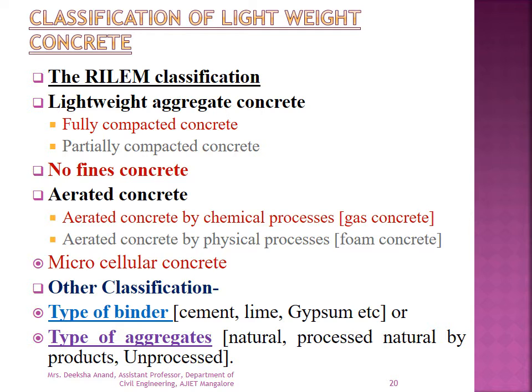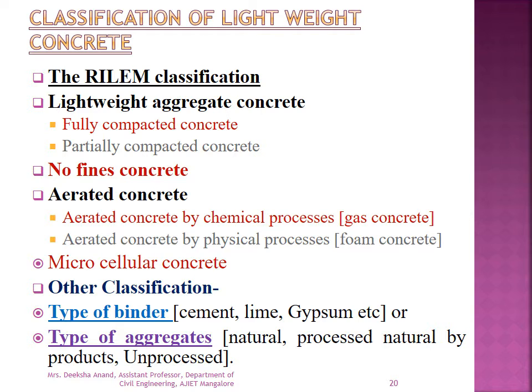Next, no fine aggregate, or sorry, no fines concrete. Then aerated concrete, which can be classified as aerated concrete by chemical process and aerated concrete by physical process. One is gas concrete and the second one is foam concrete. The fourth one is microcellular concrete.